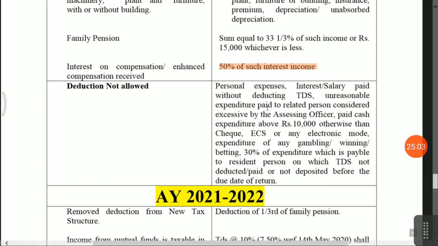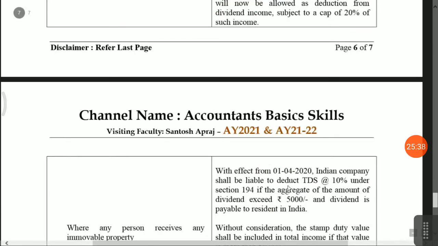Cash expenditure above 10,000 paid otherwise than by cheque, ECS or any electronic mode, and any expenditure on gambling, winning or betting, gets no deduction. 30% of the expenditure payable to a resident on which TDS is not deducted, or paid or not paid before the due date of the report, means 70% of the expenditure is allowed as a deduction and 30% is not allowed.